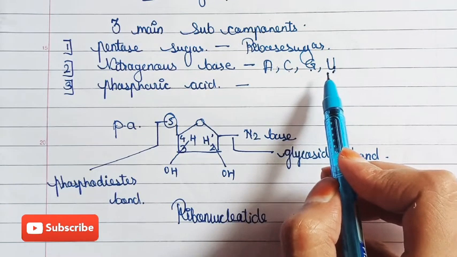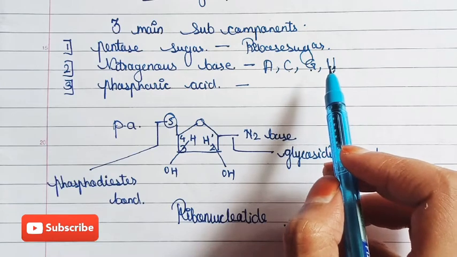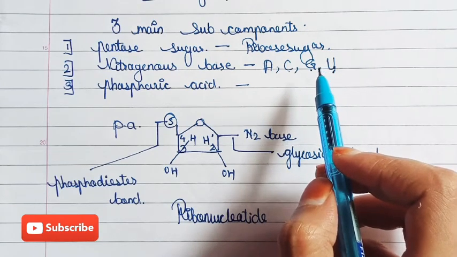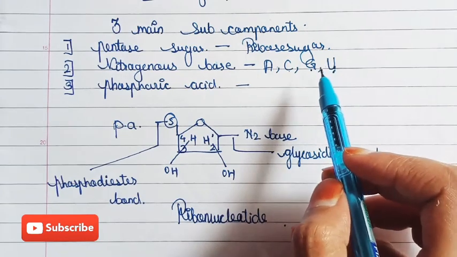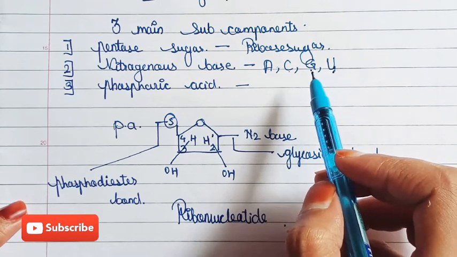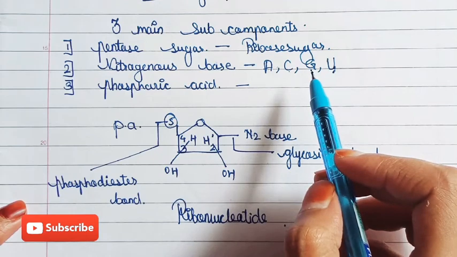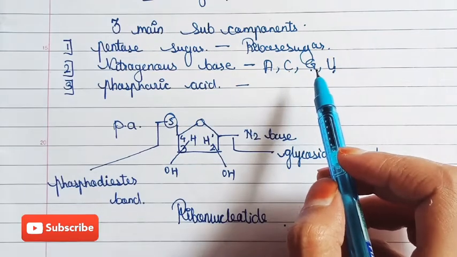Now, as we know, DNA is normally a double strand structure and RNA is a single strand structure. So the base pair rule, or Chargaff's rule, is not applicable for RNA, because RNA is a single strand structure, and Chargaff's rule is applicable for dsDNA, or double strand nucleic acid.